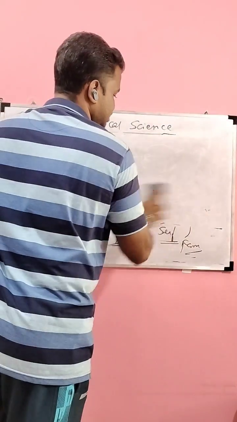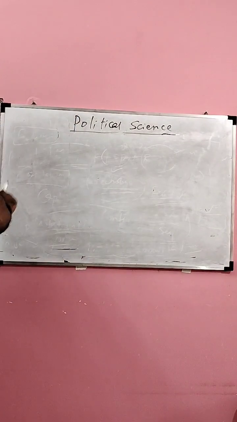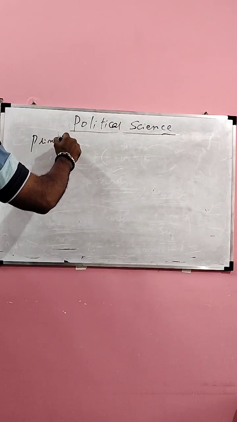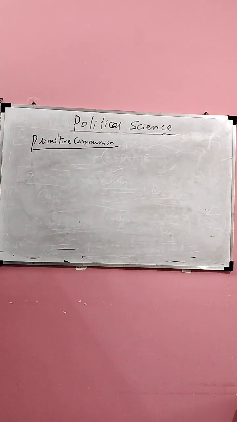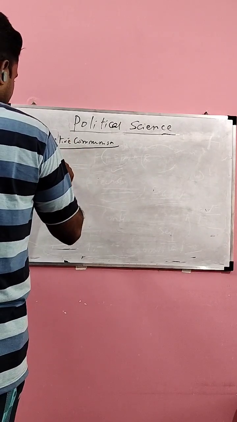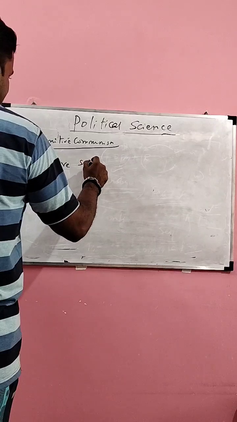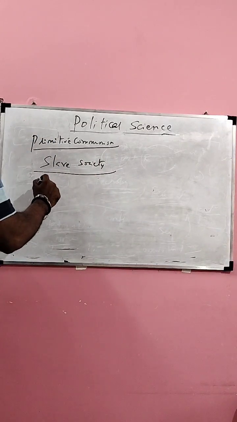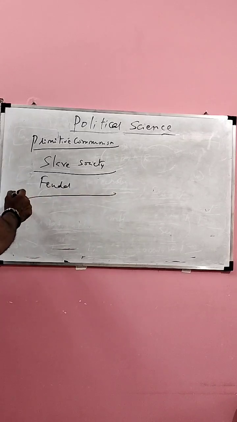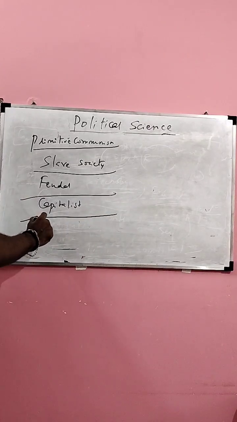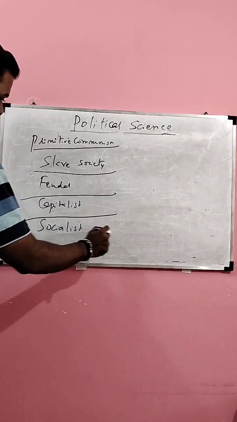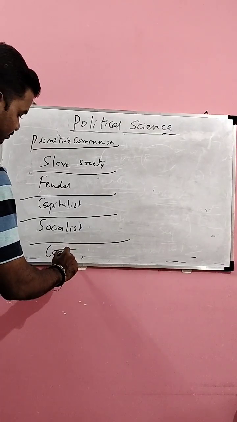The initial society envisaged by Karl Marx was primitive communism. The next society envisaged by Karl Marx was the slave society, followed by feudal society, followed by capitalist society, followed by socialist, and ultimately by communist.